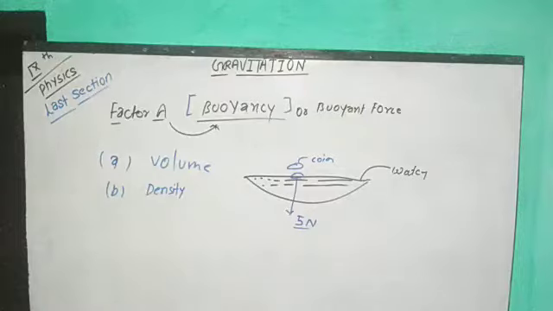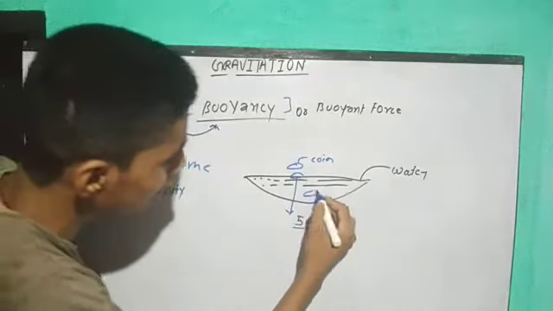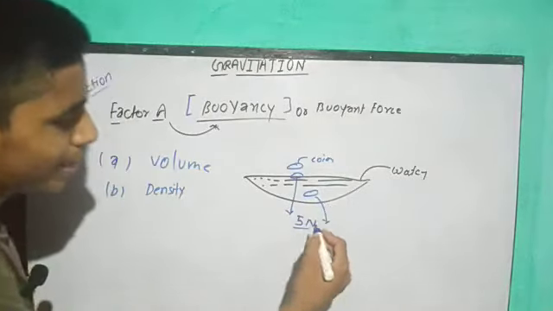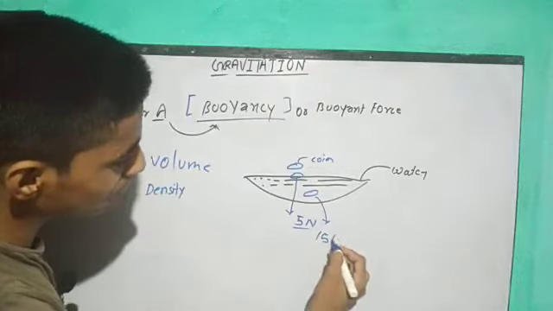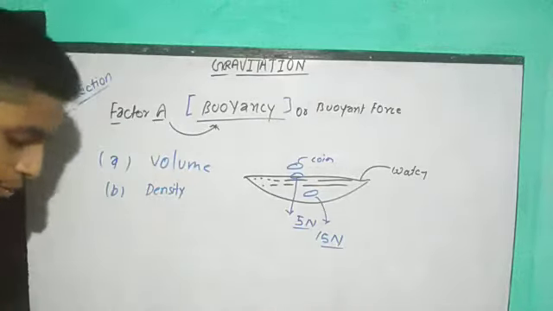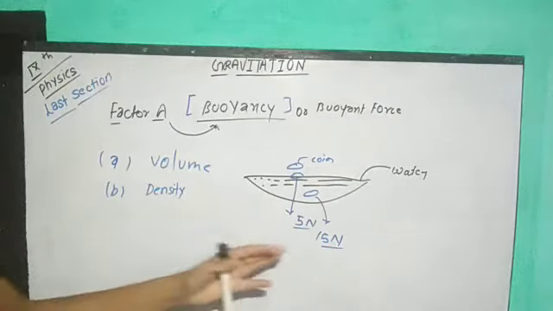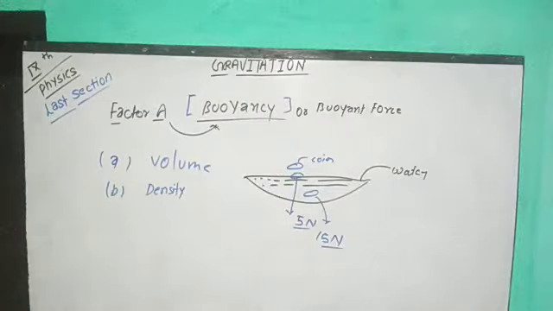So guys, when we keep the coin completely in this liquid at the bottom level, we can see there we are getting 15 Newton of force. Why? Because of the volume of the thing that we are keeping under the liquid